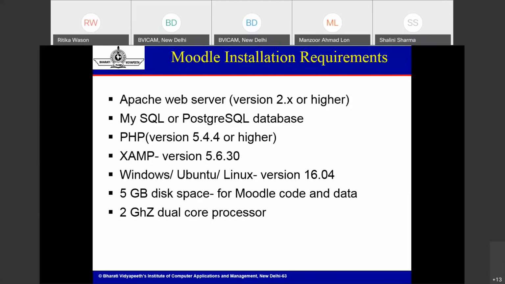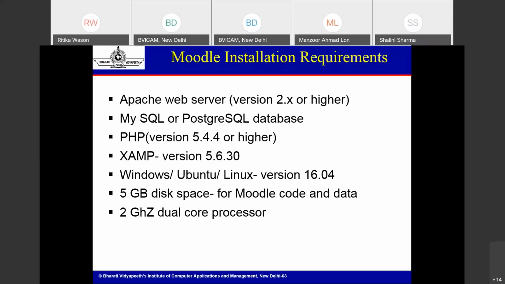In the document I shared last Saturday, I mentioned that the latest PHP is supported only on a 64-bit operating system, because PHP 7.0 does not support the 32-bit system. That is why we require a 64-bit operating system. But if you use PHP version 5.4 or earlier, then you can install Moodle on a 32-bit system as well.